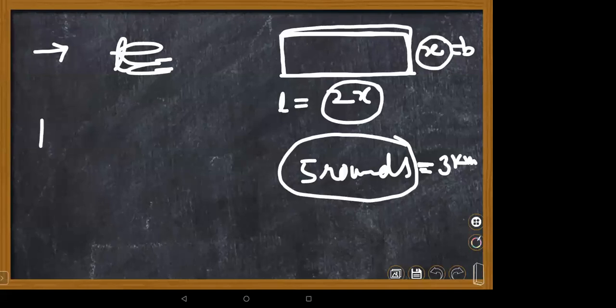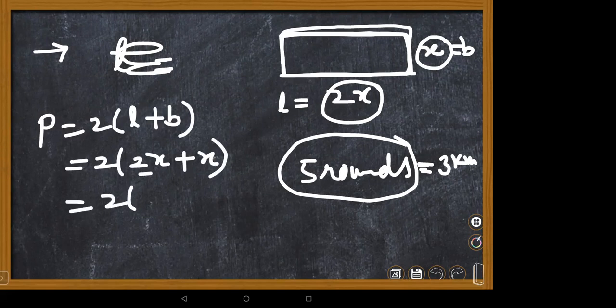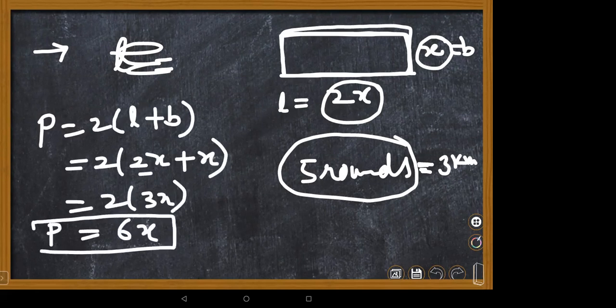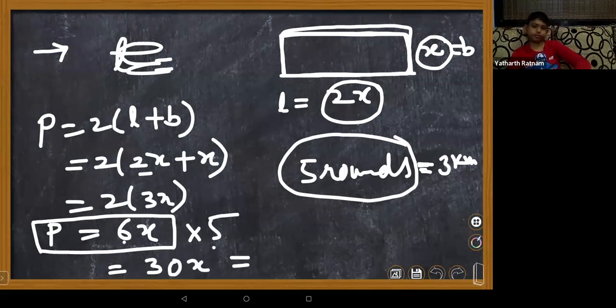Perimeter is 2 times length plus breadth. 2 times (2x plus x), that is 2 into 3x, which is 6x. This is the perimeter for 1 round. He made 5 rounds, so 6 fives are 30x.